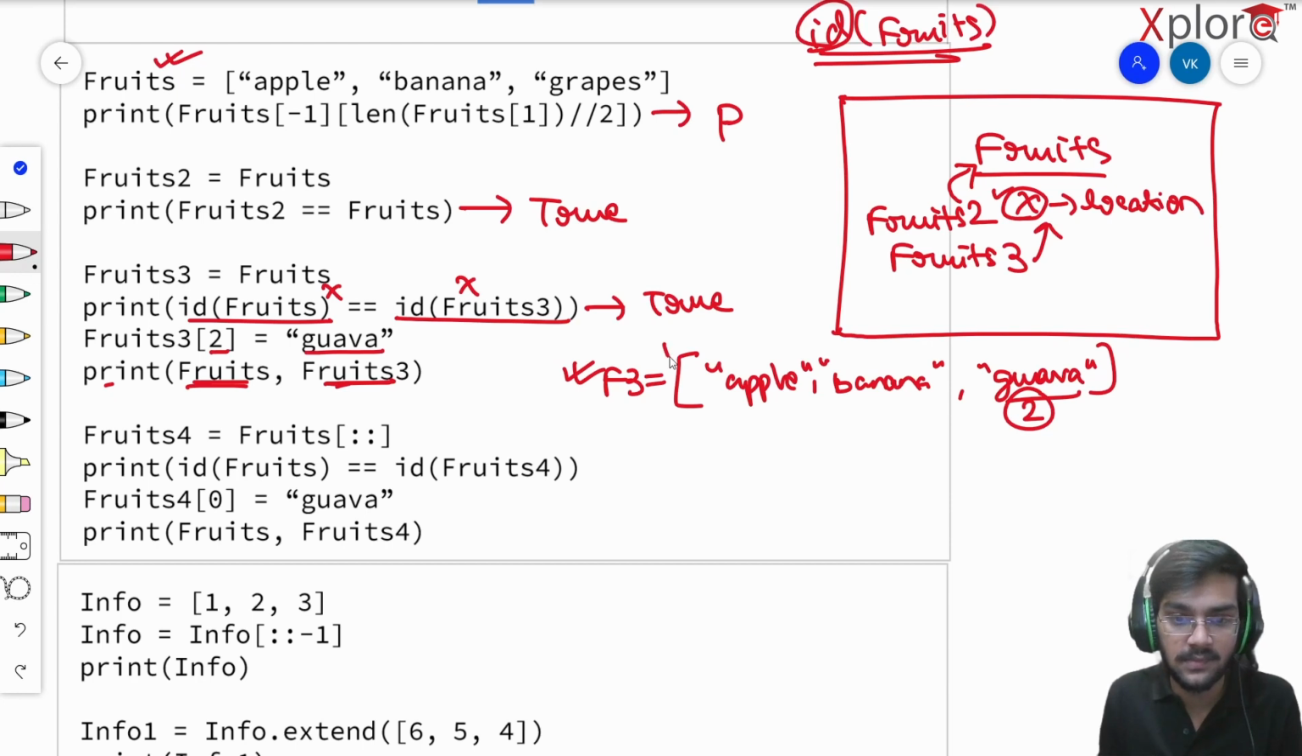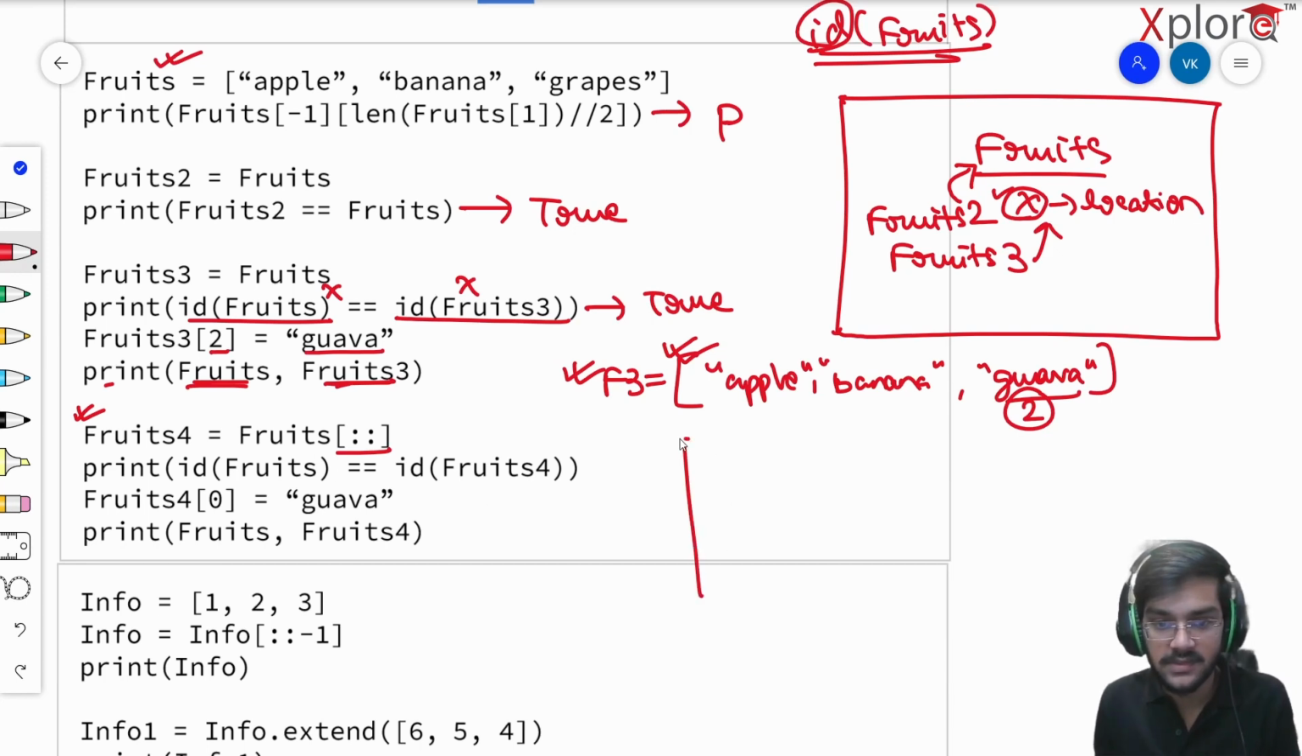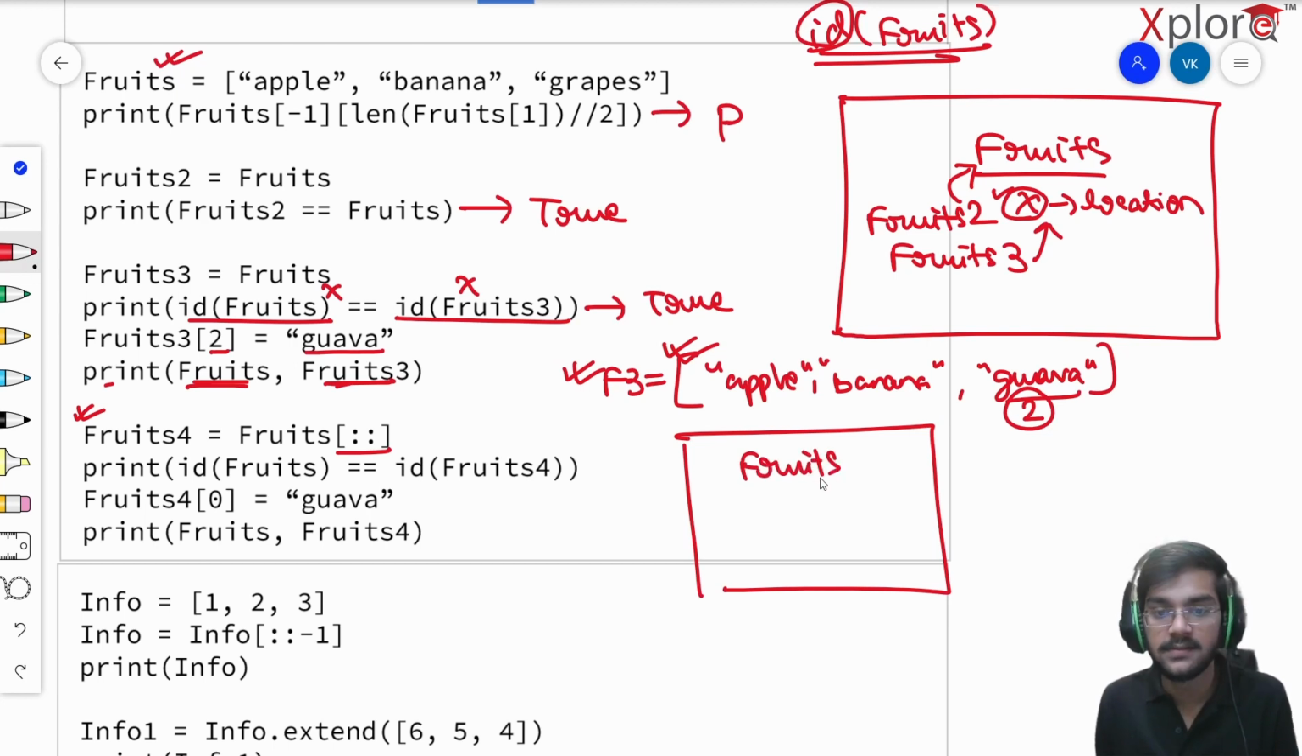And what will they print? They will print this list here: apple, banana, and guava. On that note, let's go to this one. We have fruits 4 is equivalent to fruits. Notice that up here, we did not have this representation. Up here, suppose this was my location, my fruits list is stored at, say, X.